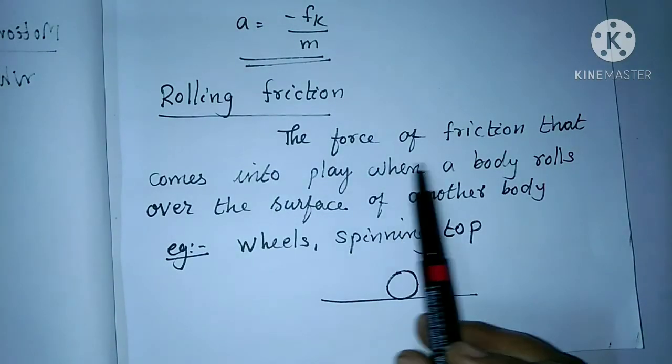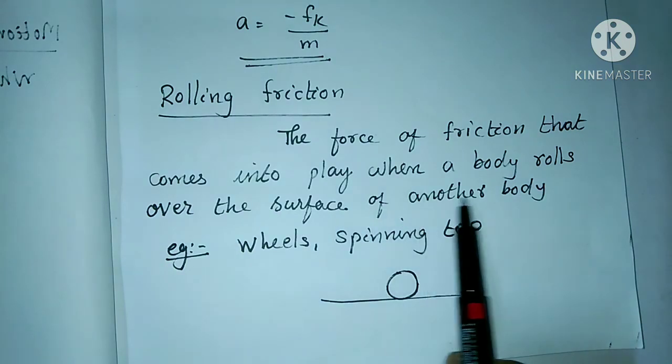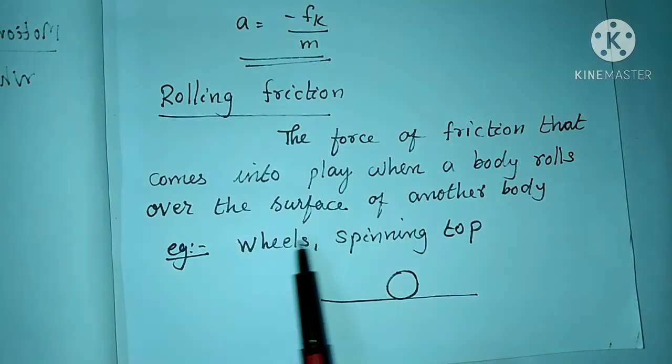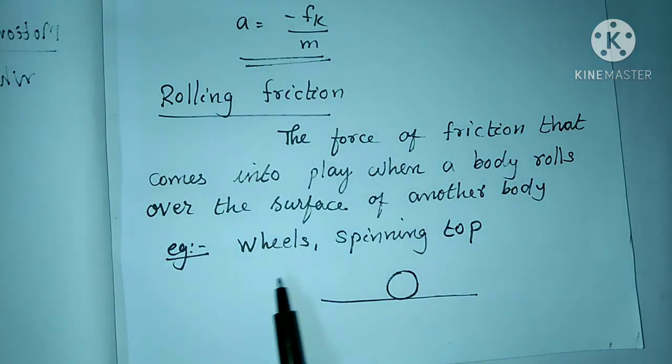Rolling friction is the force of friction that comes into play when a body rolls over the surface of another body. Examples are wheels, spinning top, etc. Here we consider a spherical ball moving over a surface. The point of contact keeps on changing, so a parallel force arises at the point of contact, which is known as the rolling friction.